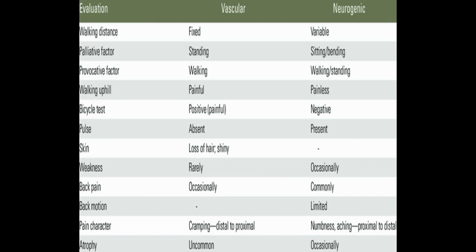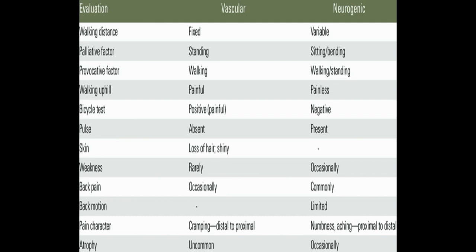Then the next thing is the palliative factor, that is standing in case of vascular claudication, and the palliative factor for neurogenic claudication is sitting or bending. So when they are sitting or bending, their pain may get relieved, okay. And in vascular, when they are standing, the pain may get relieved. Provocative factor, that is the aggravating factor. Walking can induce the pain in vascular claudication, and walking and standing both can increase the pain in neurogenic claudication. So please remember the main difference: in vascular claudication, standing will relieve the symptoms of the patient.